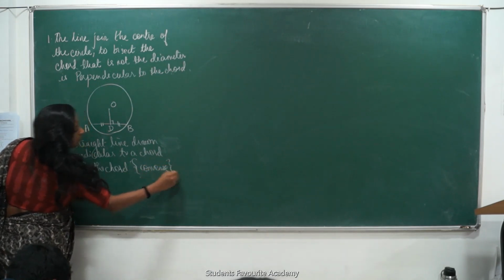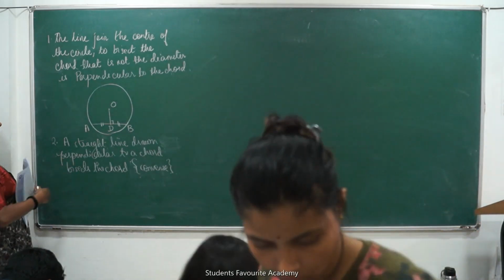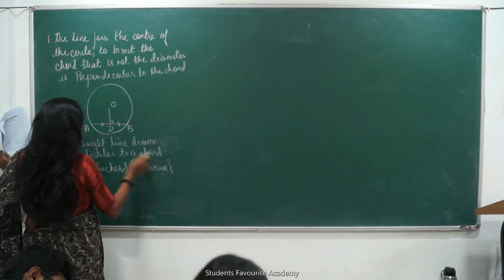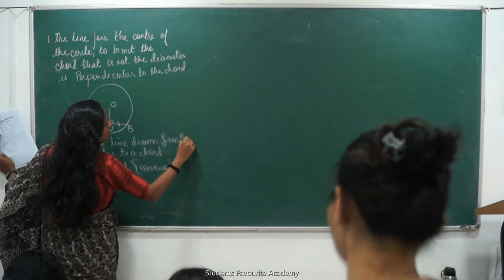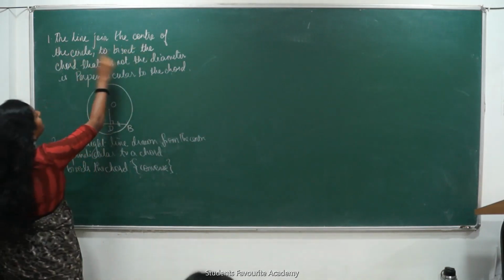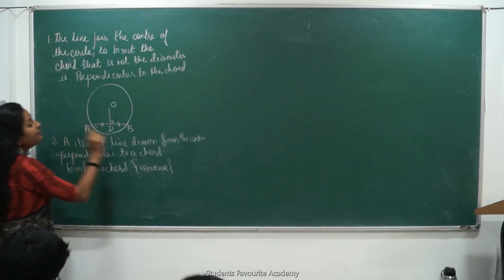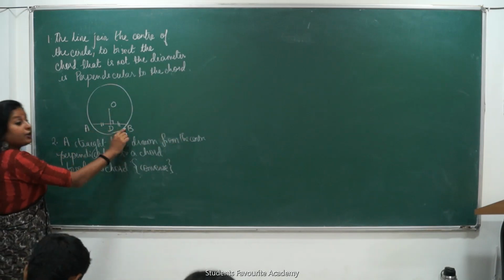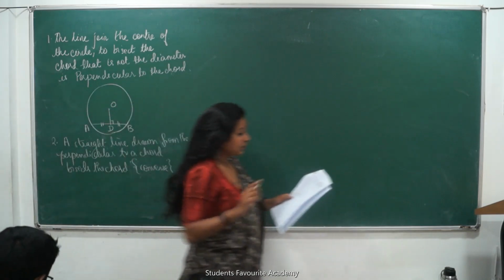Ma'am, shouldn't it be that it is from the center of the circle? It is the converse. Drawn from the center only, perpendicular to the chord. Then the top and bottom become the same. No, the line joining from the center of the circle which bisects the chord is perpendicular to it, and this says the line which is drawn from the center perpendicular to the chord bisects it. How is it the same? Right? It's the converse.